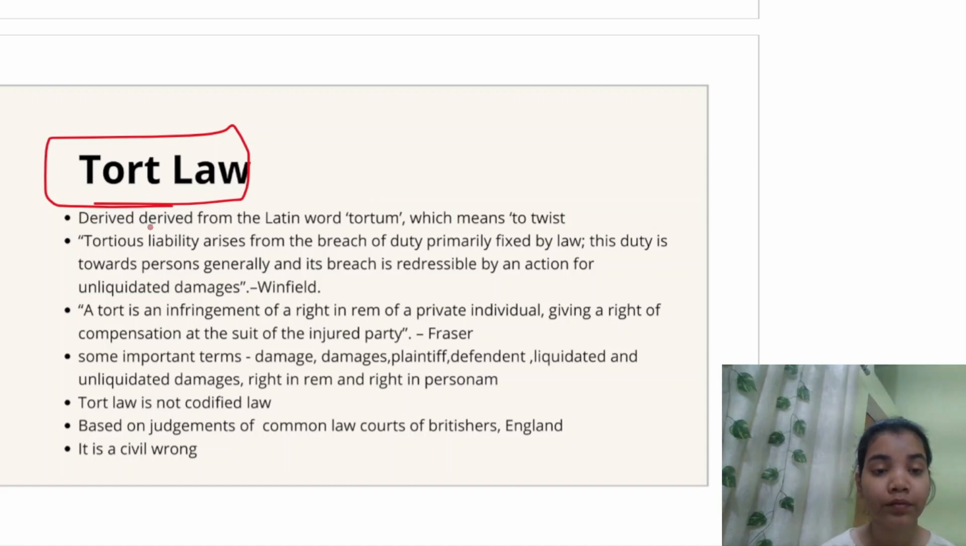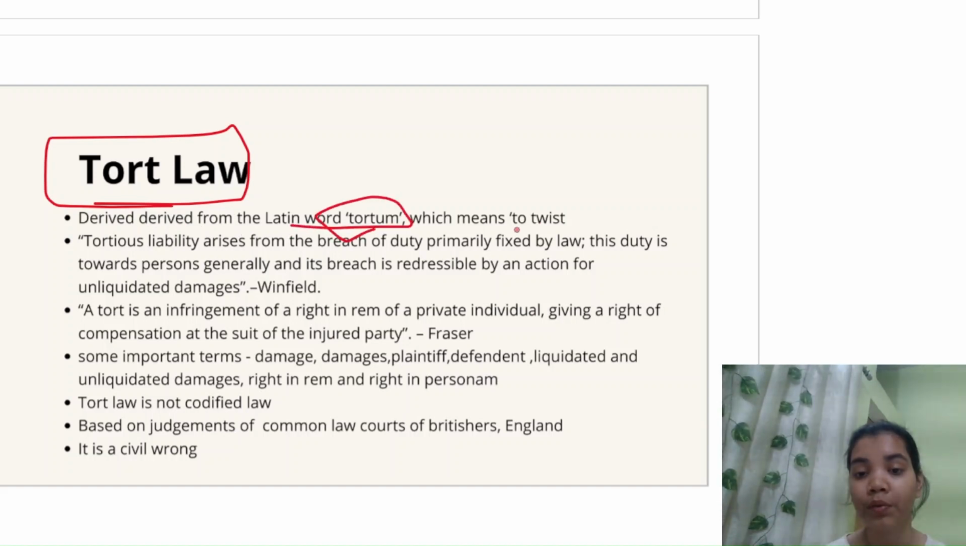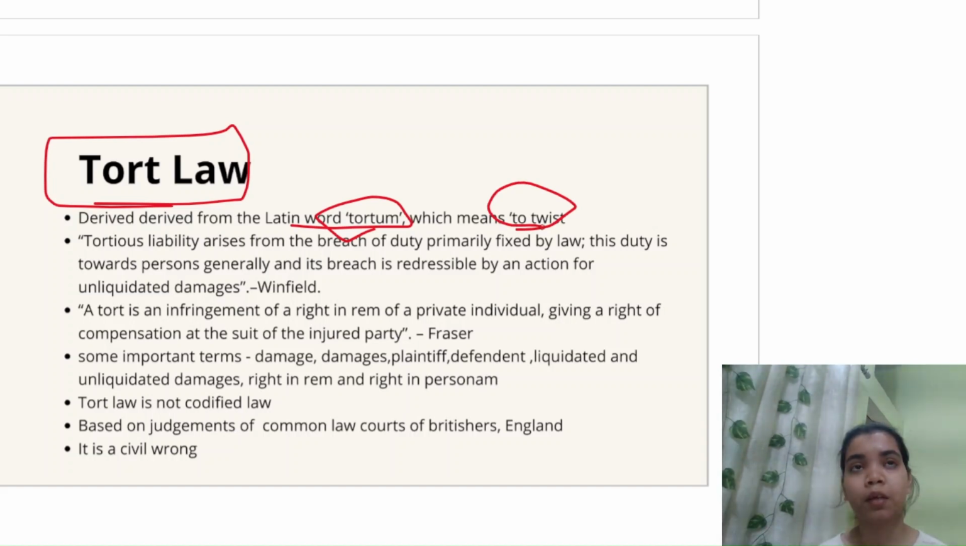Now tort is derived from the Latin word tortum, which means to twist. To twist basically means a deviation from straight or rightful conduct, and it includes the conduct which is not straight or lawful.